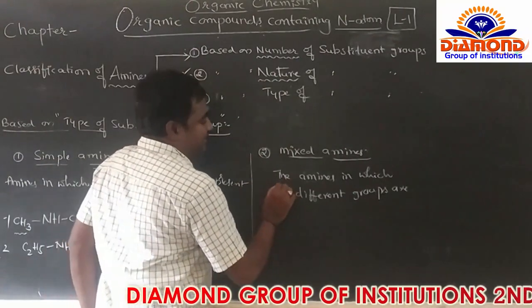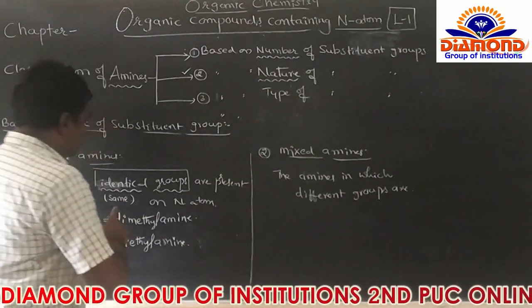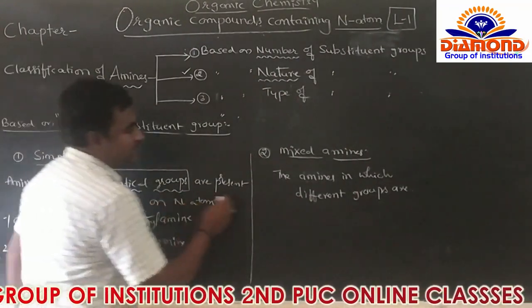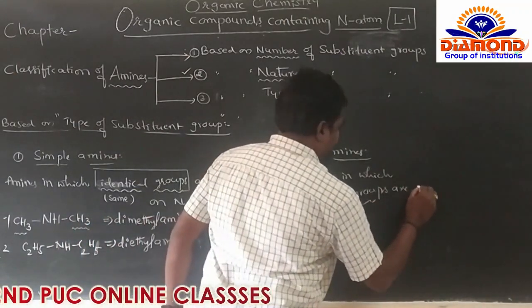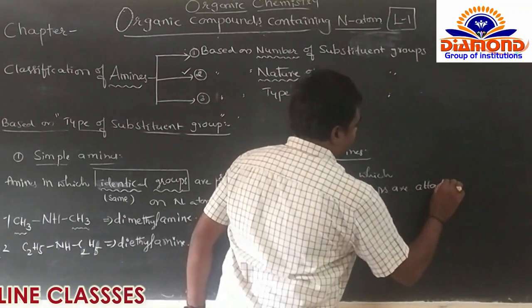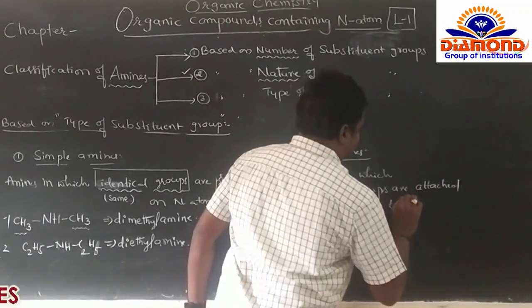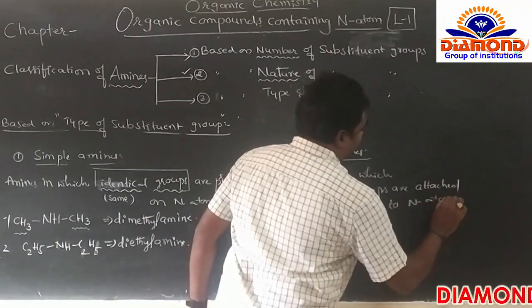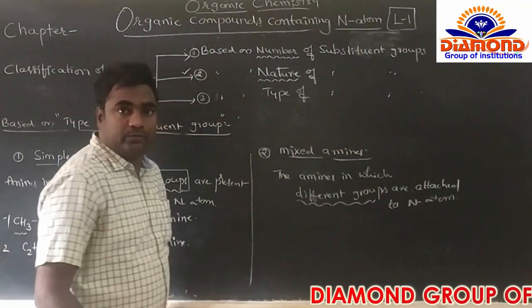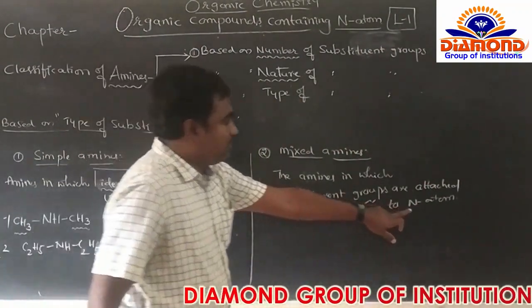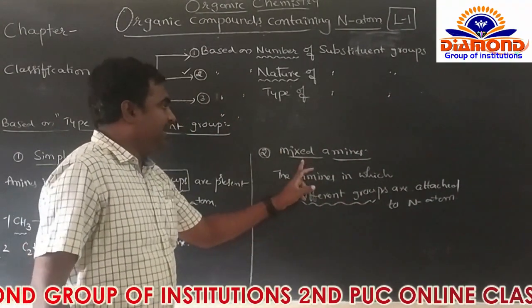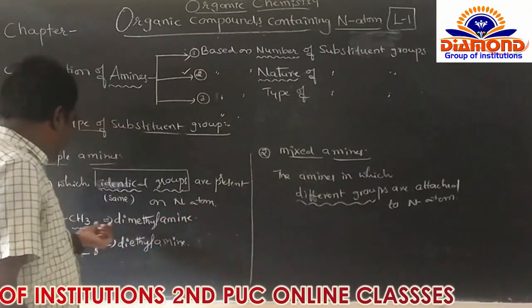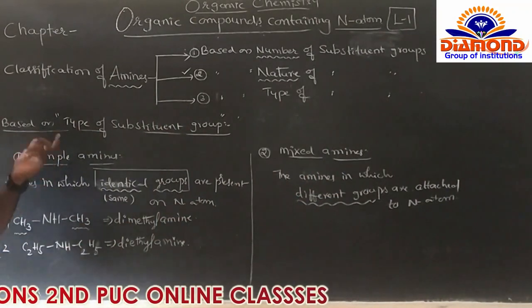So what is the name in a mixed amine? In a simple amine the same groups are attached, but here different groups are attached to the nitrogen atom in the amine group. If different groups are added to the nitrogen, that is called a mixed amine. And if the same groups are added, that is called a simple amine.